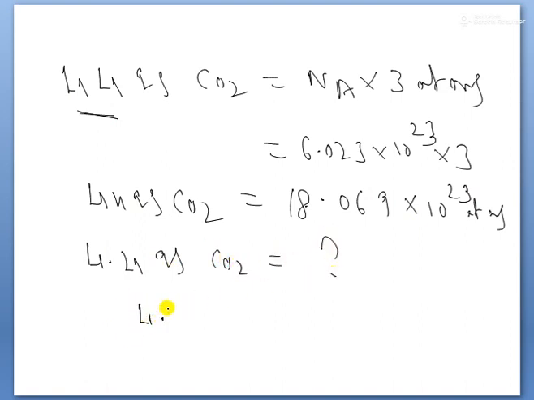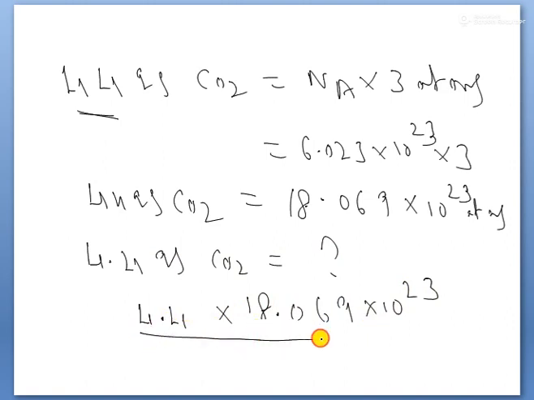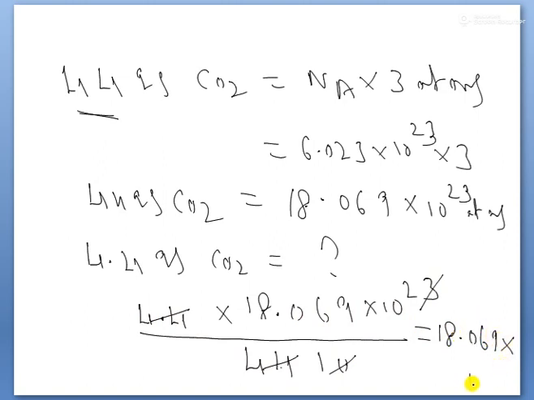Therefore, 4.4 into 18.069 into 10 to the power of 23 divided by 44. Here 10 is cancelled. So what is the value? 18.069 into 10 to the power of 22. So that is the answer, children.